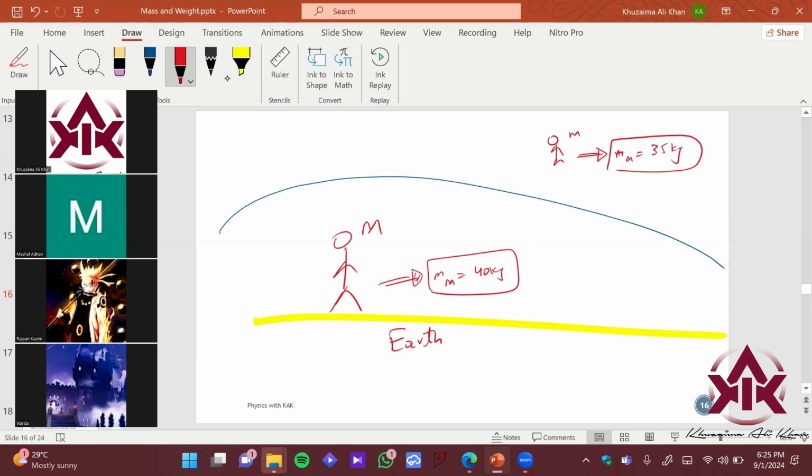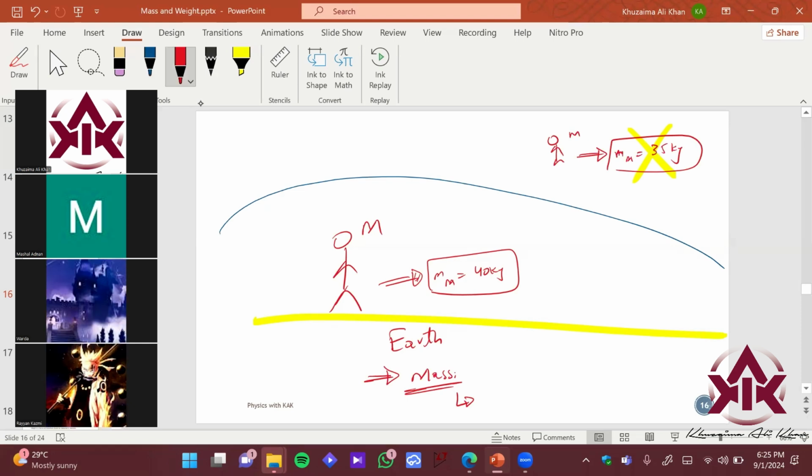So is this statement true? Mashal says no. ठीक है, and yes, it is not true. Why? So what is the definition of mass, Varda? What is mass? Sir, it's the quantity of matter in an object.